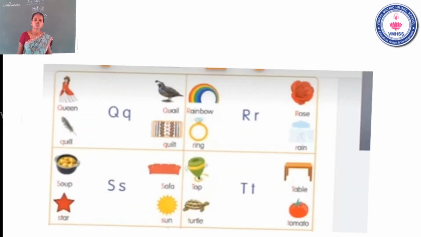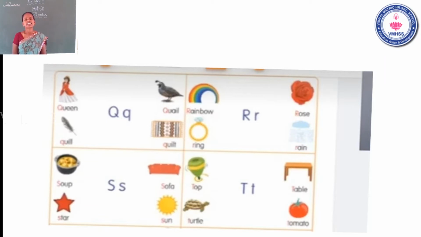Next one, Q. The name of the letter Q. The sound of the letter Q. The first word is queen. Second one, quill. Third one, quilt. Last one, quilt. The next letter R. The name of the letter R. The sound of the letter R. Rainbow. Ring. Rose. Rain. Okay, now go to the next letter.